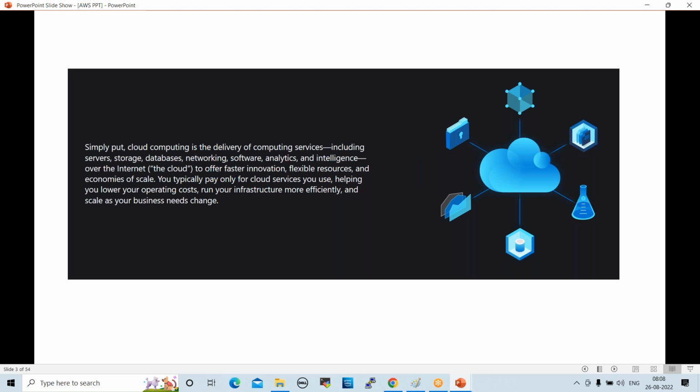So assume that there is no cloud concept. All our infrastructure is hosted in our local data center: servers, switches, routers, load balancers. Every hardware component is hosted in our local data center. When we host servers in a local data center, who will take care of that? Who will maintain that? Admins will take care. When we have local infrastructure, we have full control of it.